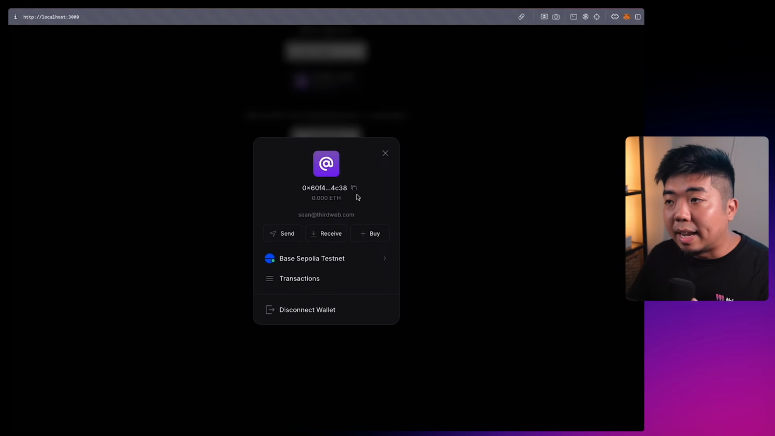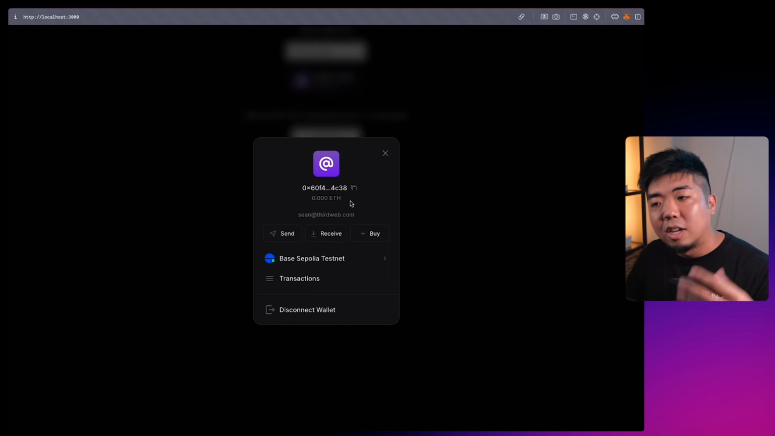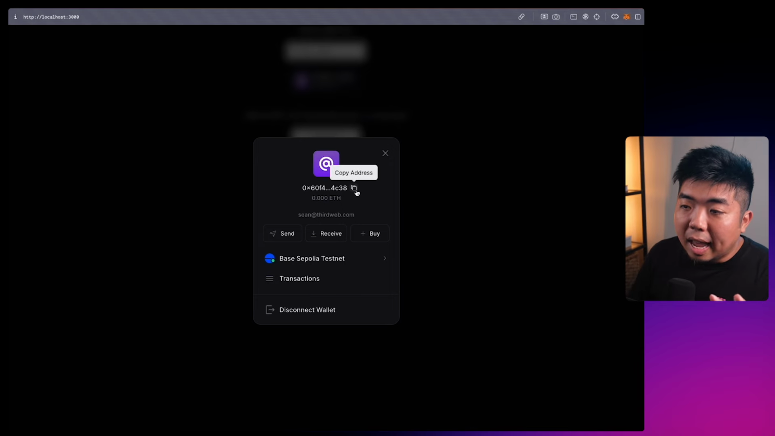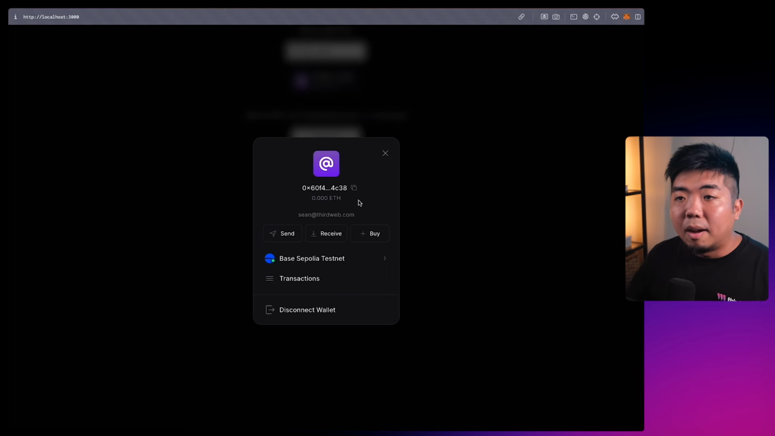Users have to go out, find a swap or a bridge to get the funds into the right network onto the wallet that they just created. They need to copy this address and transfer it over. And again, there's still this hump of difficulty that a user needs to go through in order to onboard into your application.